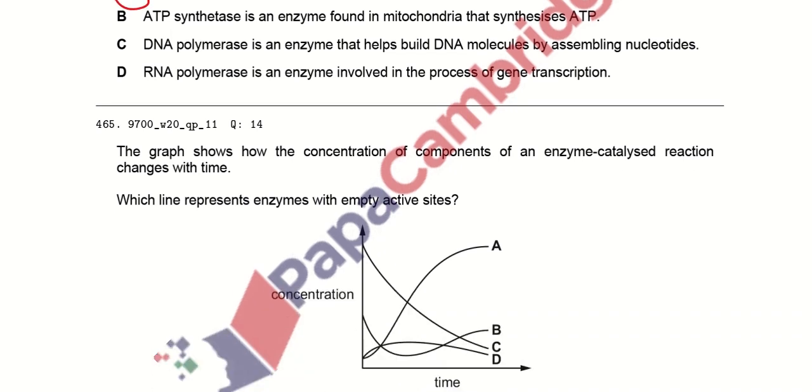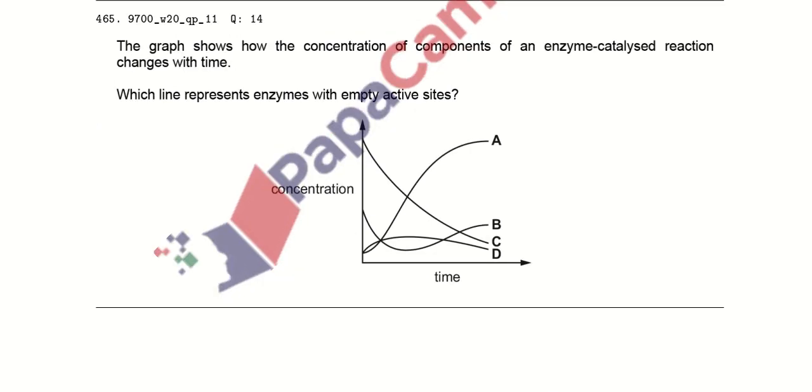The graph shows how the concentration of the components of an enzyme catalyzed reaction changes with time. Which line represents the enzyme with the empty active sites? Here we can say that in the case of A, the concentration of the reactants is increasing with time, and after a particular time it attains a steady state.